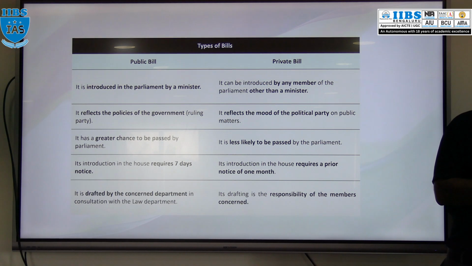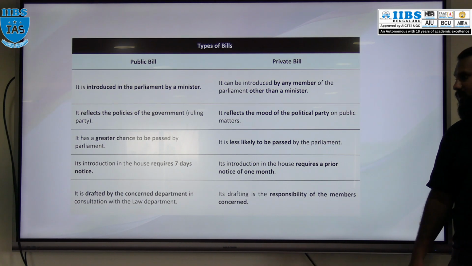Got it? And that member only has to draft that bill. You just find out what are the private member bills which have recently been introduced in the parliament. Okay, find it out. And next,